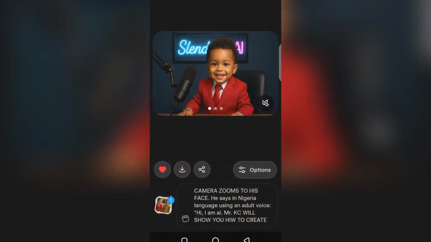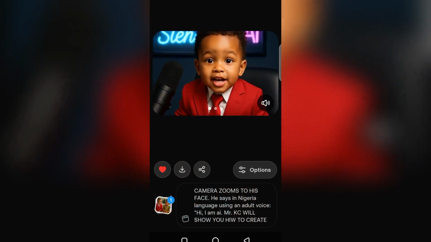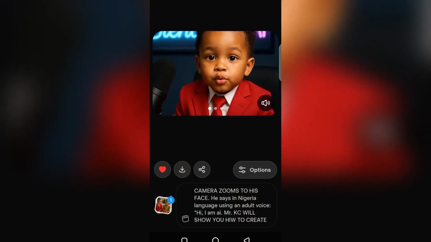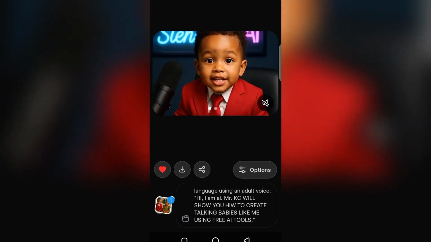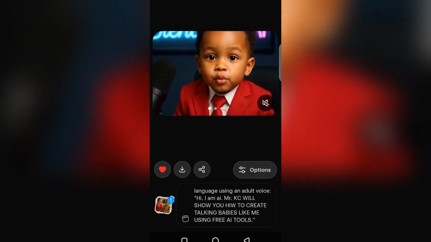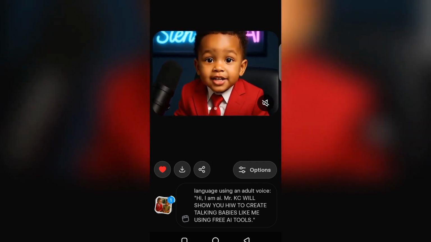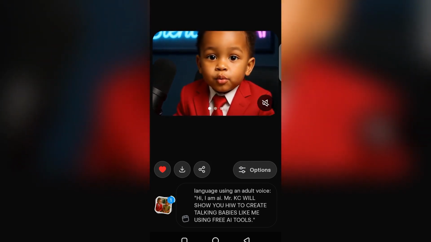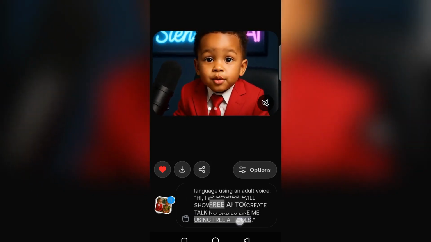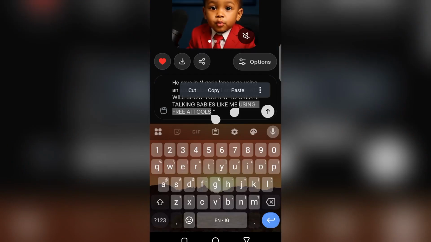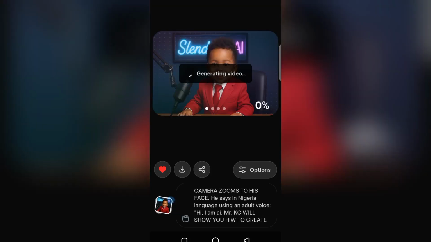Let's go and check the baby again. Hi, AI, how to create talking baby using free AI tool. Alright, so what is happening here is that sometimes when the dialogue is very long, it tries to cut out some things. So I'm going to cut out the part about how to make talking babies like me and using free AI tools, and see.